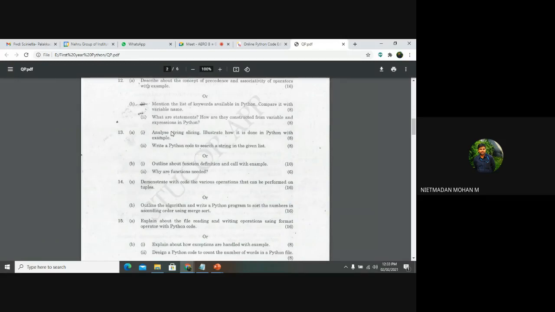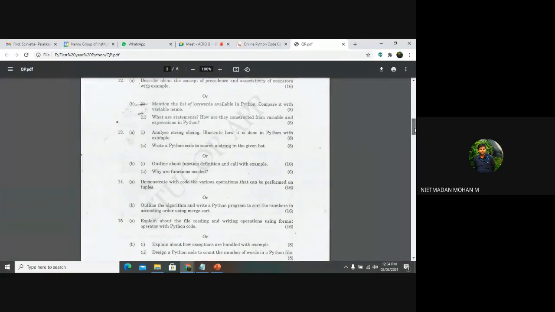And you can see here string slicing. Illustrate how it is done in Python with an example. We discussed string slicing in the second unit itself, the :2 and 2: slicing operations. You can explain the string slicing concept, give one example, and explain each line of code, then you will get 8 marks. And here, write a Python code to search a string in a given number. This will come in your illustrative problems in the third unit, right?